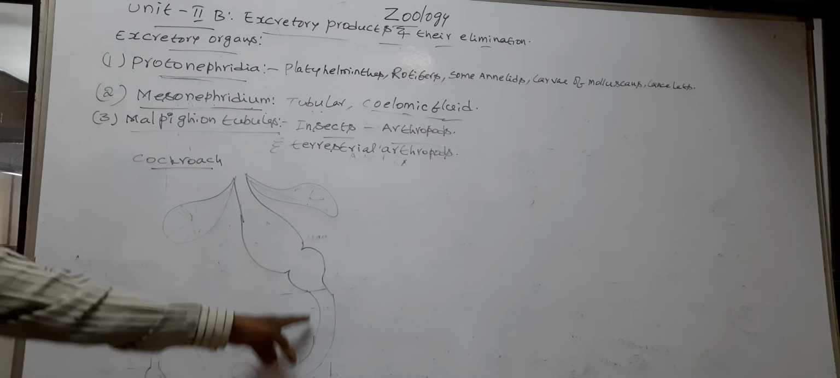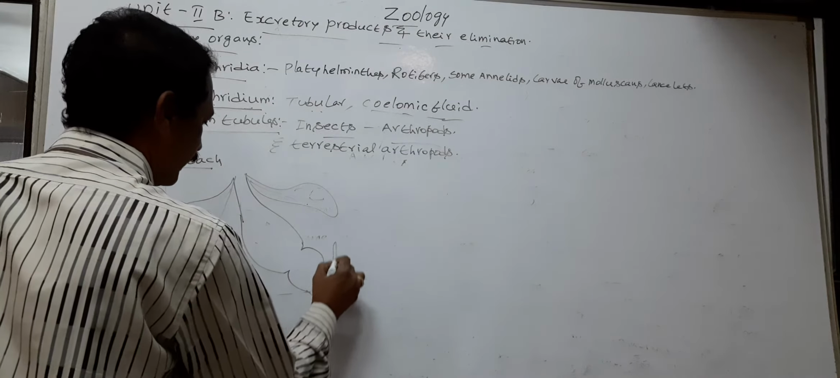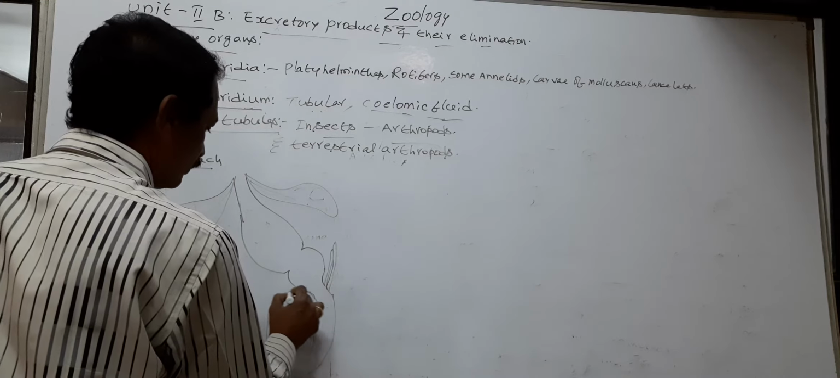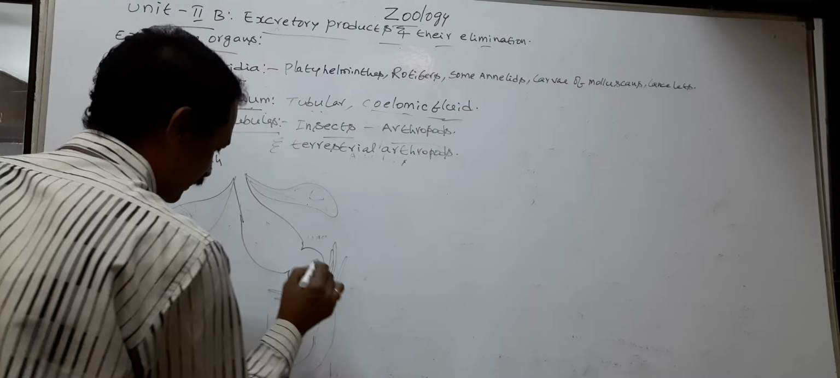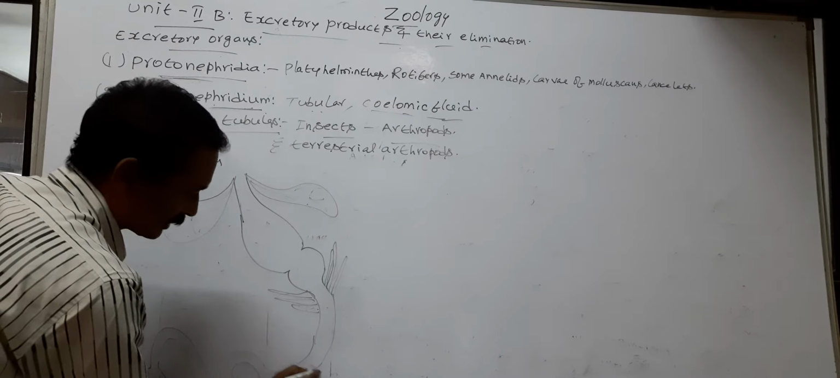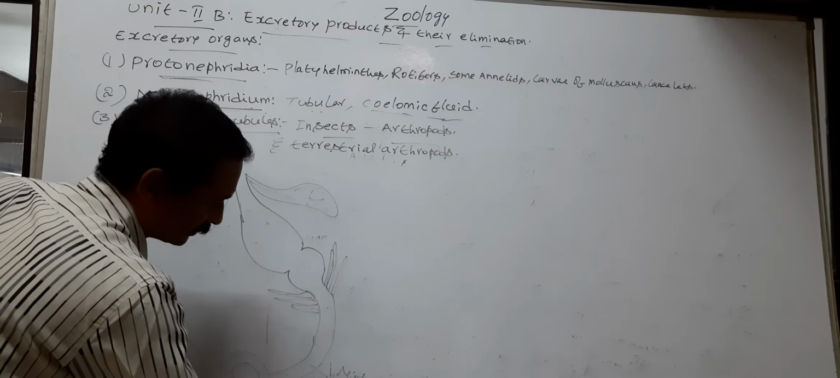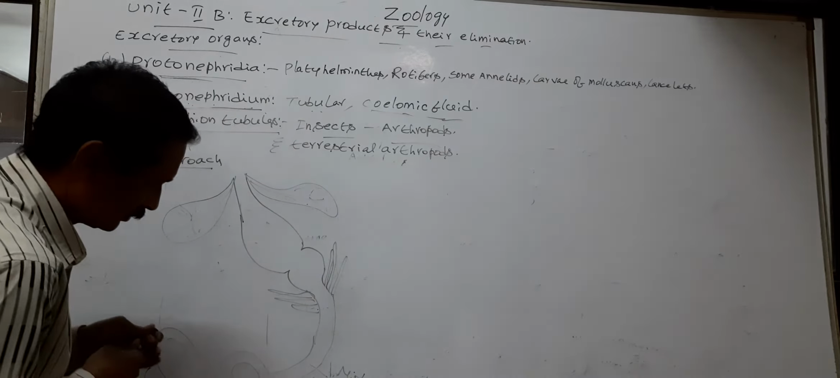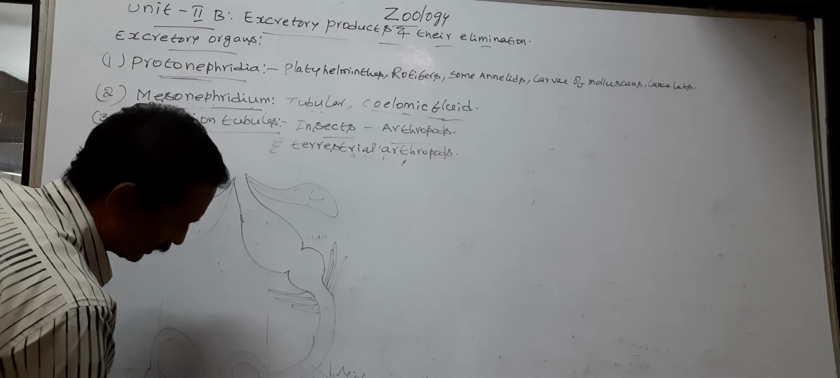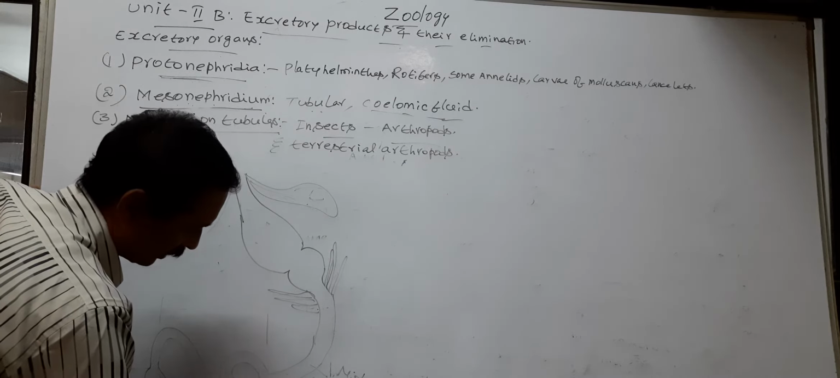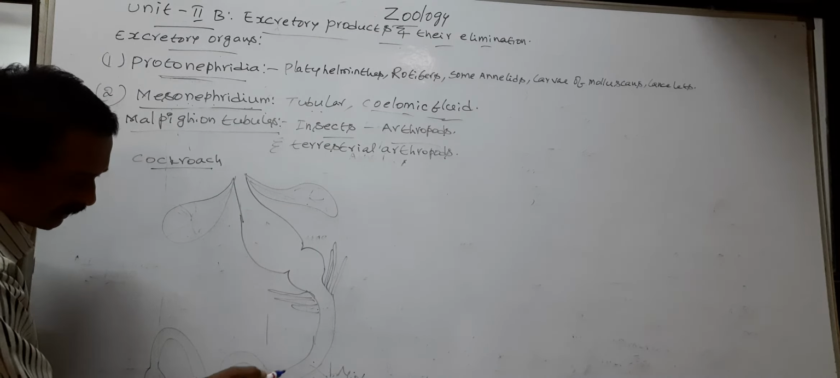So this is the alimentary canal of cockroach. The alimentary canal of cockroach divides into three parts: foregut, midgut, and hindgut. So this is midgut. This is hindgut. At the junction of midgut and hindgut,